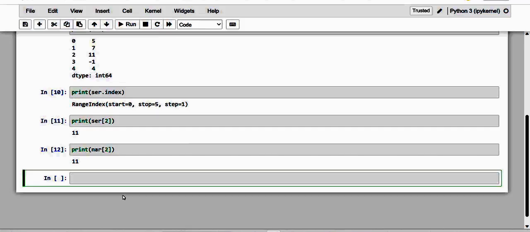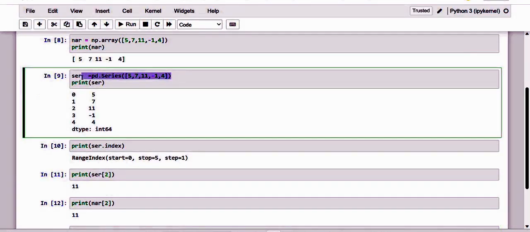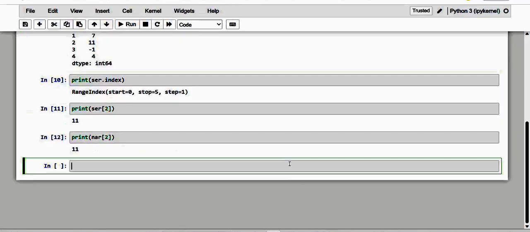Kindly just see here, dear friends, in this we are just going to add one more thing. Let me just take the same particular series. Here I'm going to have the same series, and one thing I'm going to add is, I just change the variable name to series 1 and include one simple piece of information, that is the index. Kindly have a note of it here. I'm going to give my own index. It is in a variable.